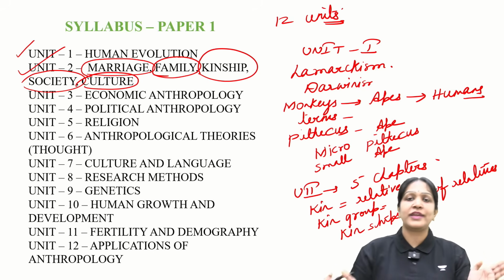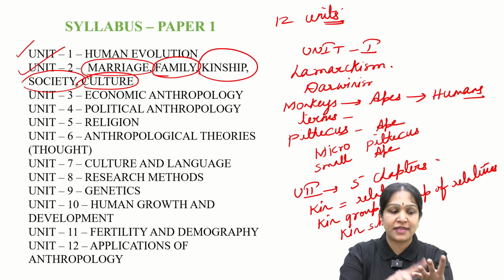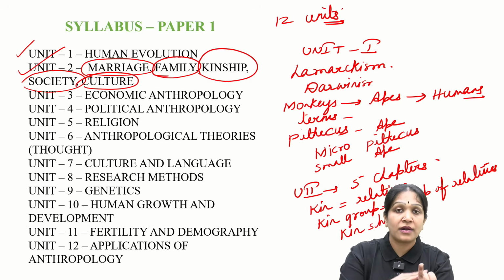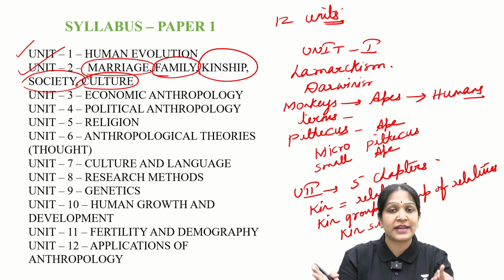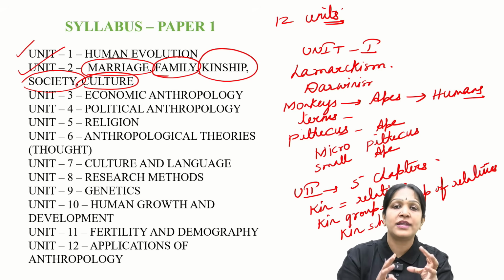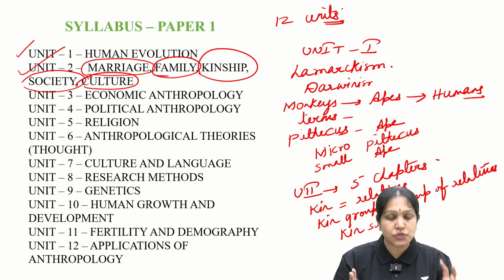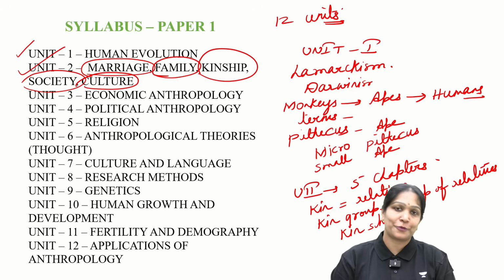So the story here is a couple got married, they formed a family. Beyond family, they have a kinship, and beyond a kinship, they belong to a greater group called as society. And every society will have a unique culture. So these topics are covered in the unit 2.